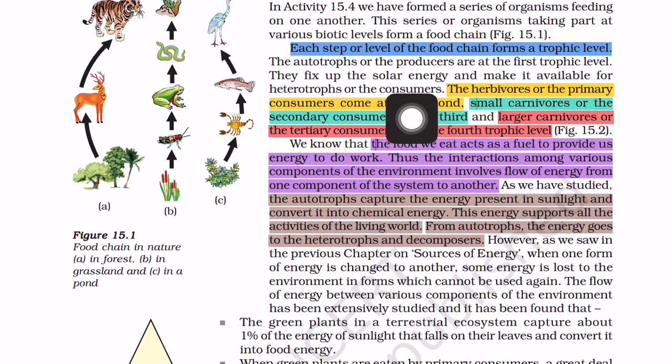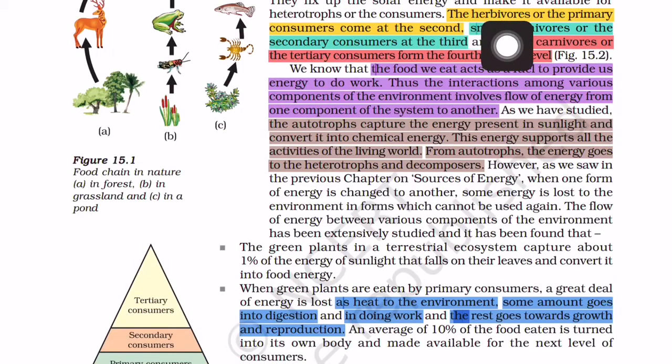Here you can see the consumers are of 3 types: primary consumer, secondary consumer, and tertiary consumer. The herbivores or primary consumers come at the second level, small carnivores or secondary consumers at the third, and larger carnivores or tertiary consumers form the fourth trophic level.